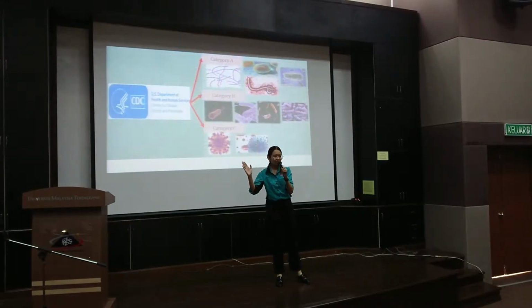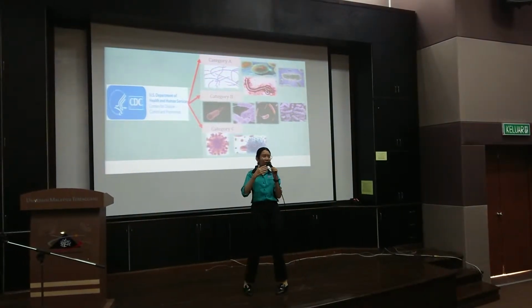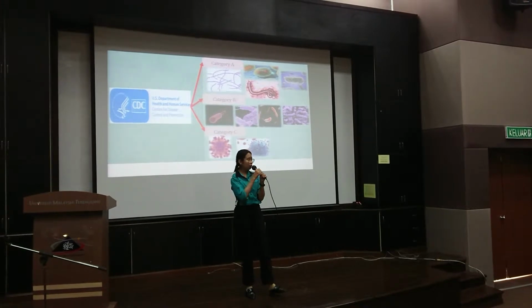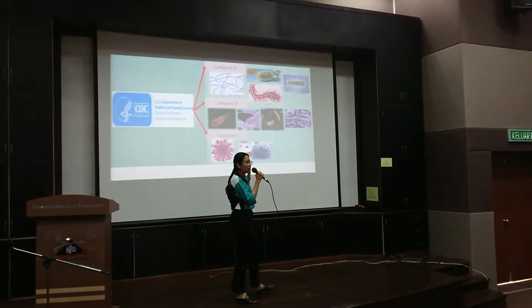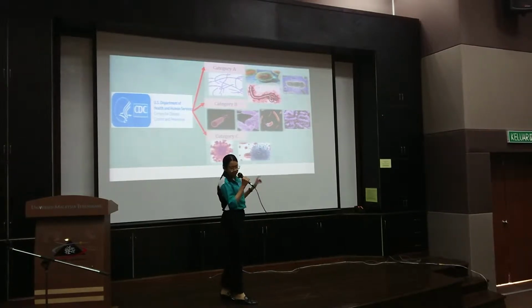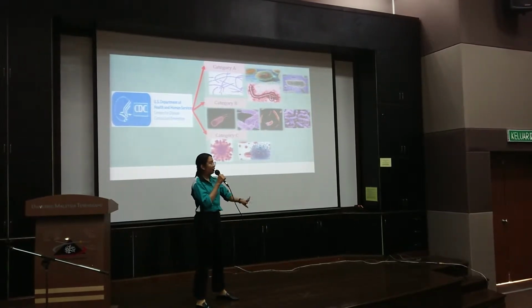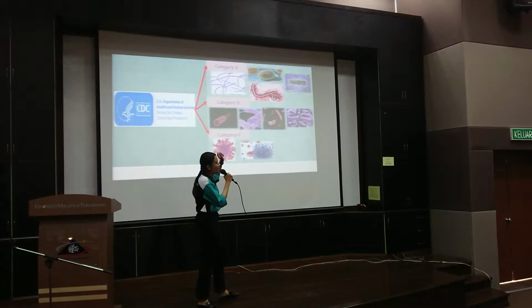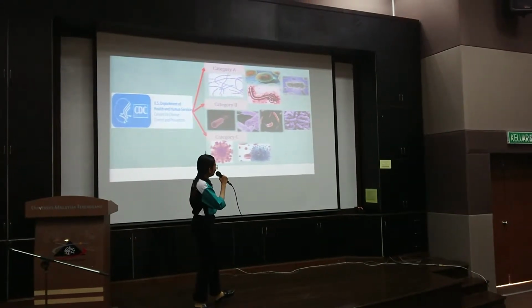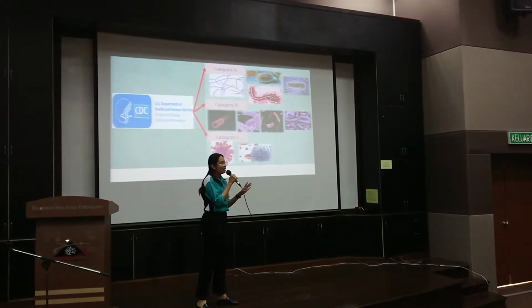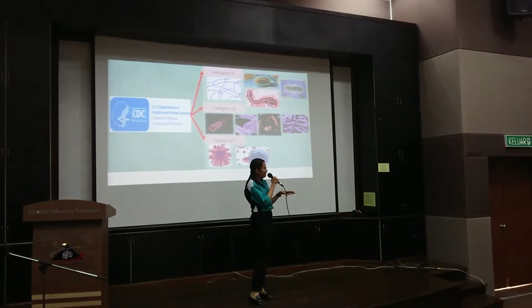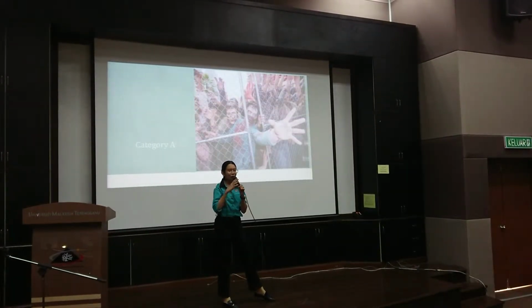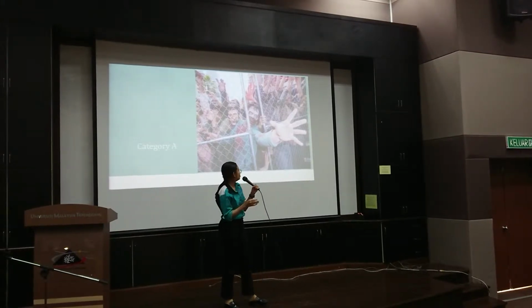cause disease or death among human populations or food crops in order to terrorize the population. According to the CDC, biological agents can be classified into 3 categories, which are Category A, Category B, and Category C, based on their priority to pose a risk to national security and the ease at which they can be disseminated.